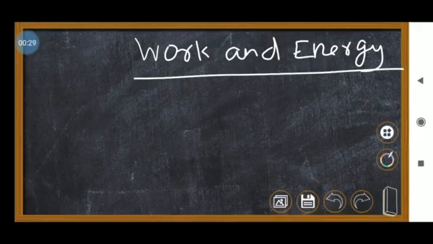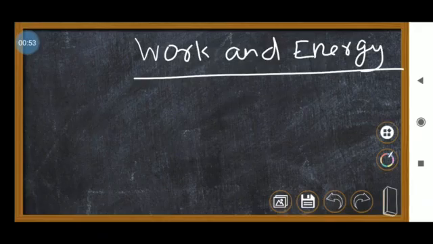Last time, how can we calculate work done? Based on that work done concept, we finished a few problems, am I right students? Today we are going to see how to calculate work. So those problems we are going to do. So just listen.